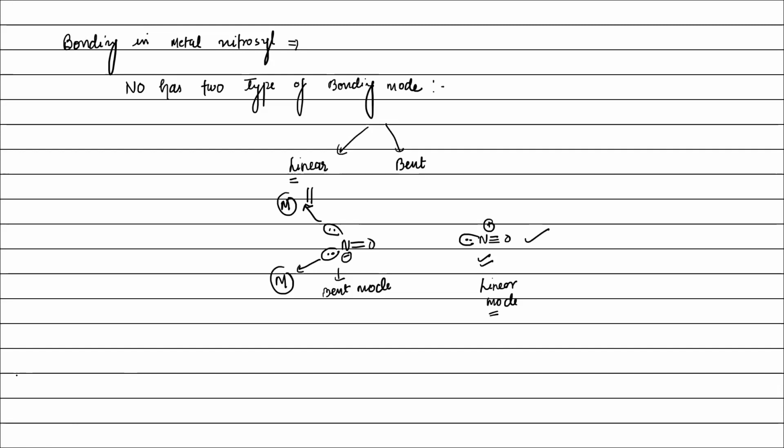Let us take linear mode of binding first. In linear mode, sigma bonding: the metal has a vacant orbital along the axis, and the NO plus lone pair, that is the HOMO, a filled orbital. The overlap of the vacant metal orbital and the filled orbital is the formation of the sigma bond between metal and NO. Then pi bonding.